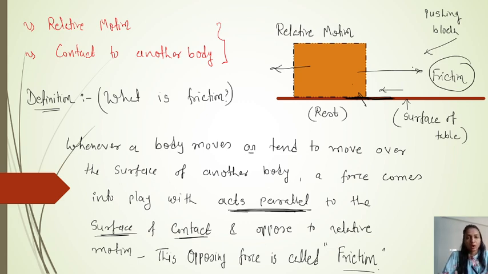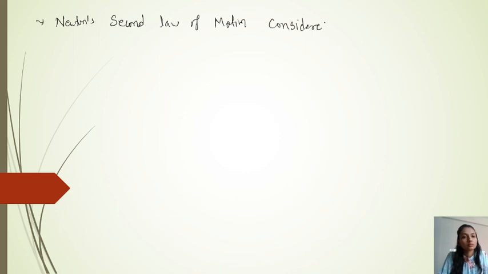So generally we talk about this friction, which is also present in Newton's laws, because in Newton's second law of motion, he says that there is a retardation force. लेकिन we can say this retardation force is nothing but friction.